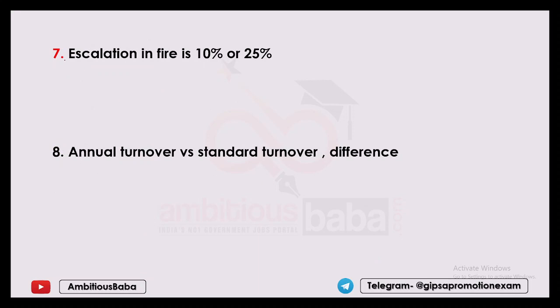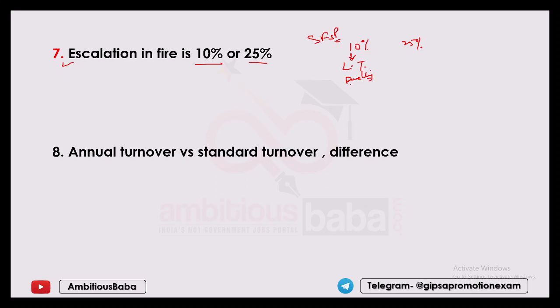Next question is regarding escalation in fire policy, whether it is 10% or 25%. Obviously, you are going to get confused. Earlier, there was a SFSP policy where you would have read this 10%, you would have also read this 25%. The 10% scenario is only with the long-term dwelling policy.